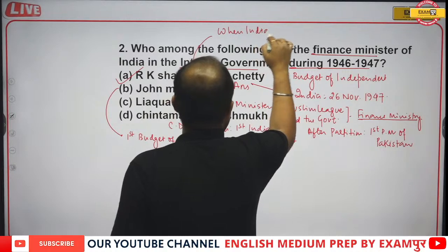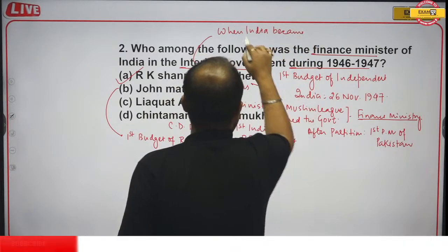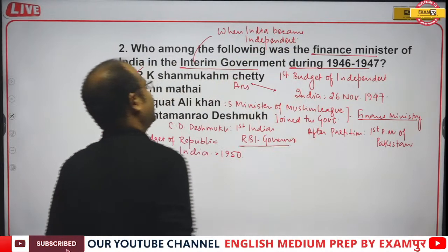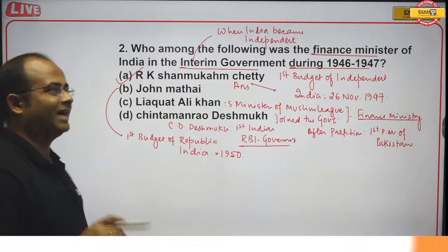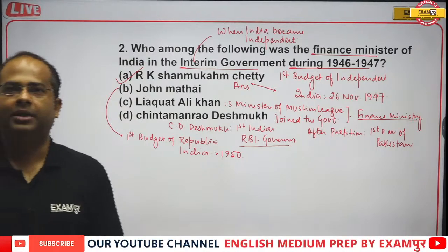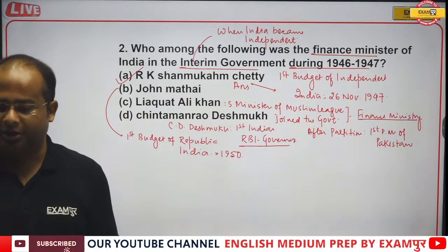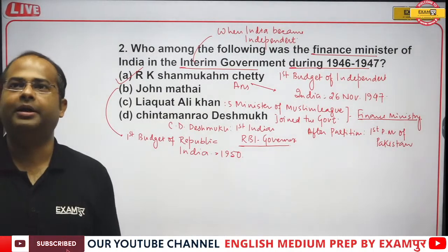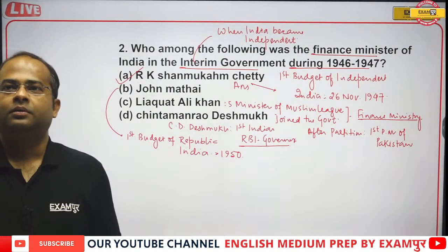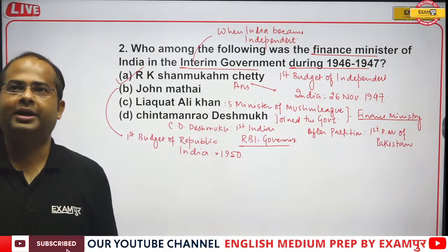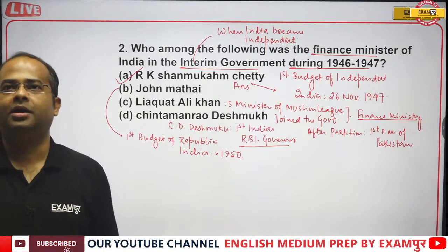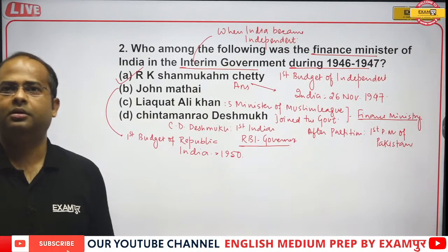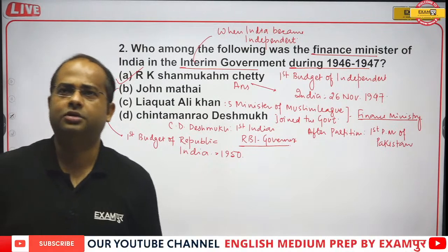This interim government was formed when India became independent. So this is about that interim government when India became independent, and an interim government was formed to carry out the different affairs of the country.